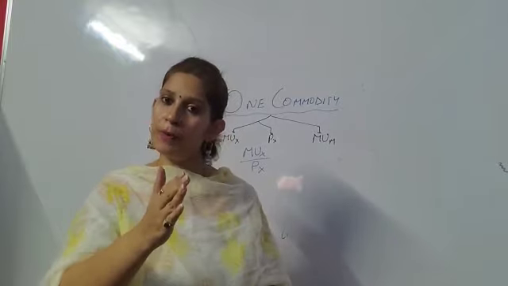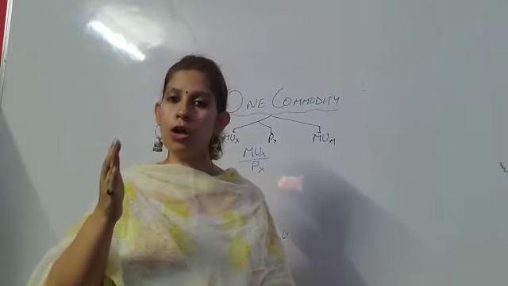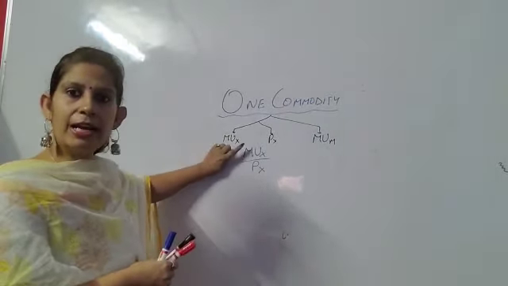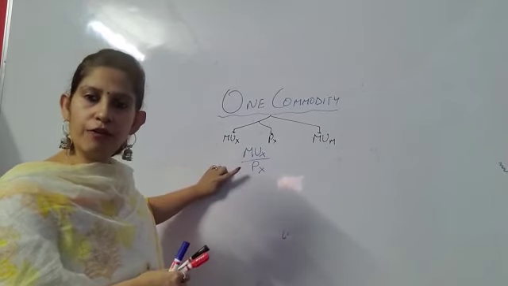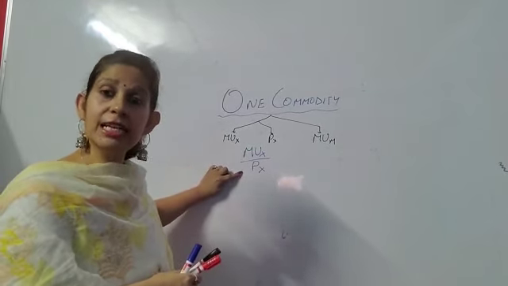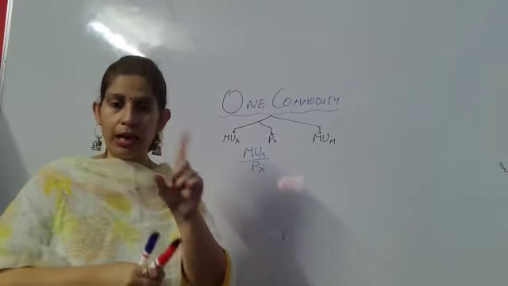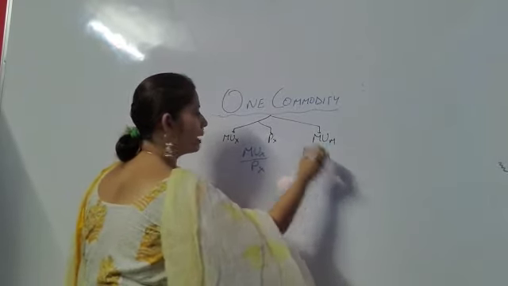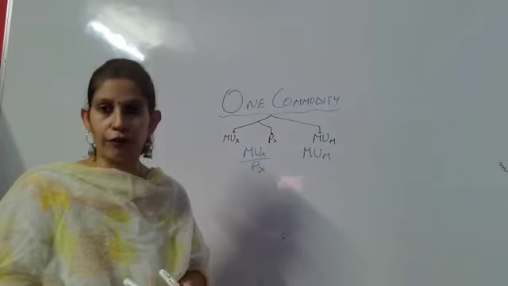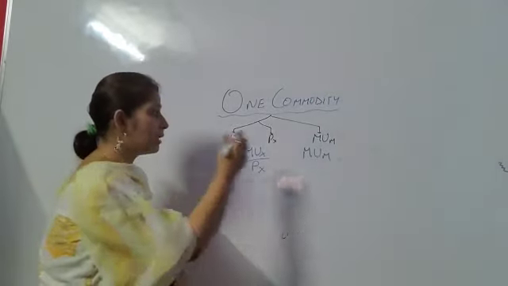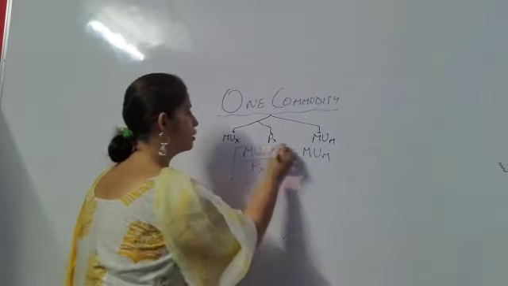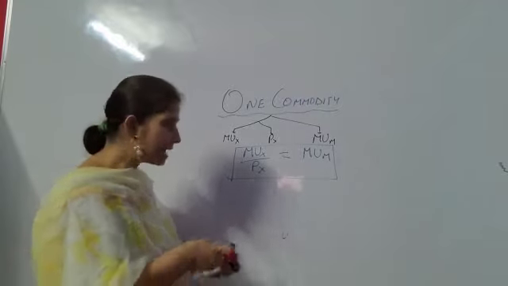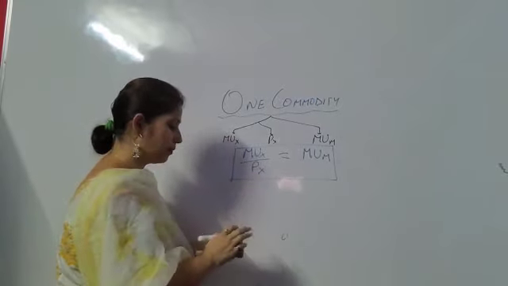By spending 10 rupees I am getting 20 utils. So what will be the utility of 1 rupee? 20 divided by 10. So if I divide marginal utility of x by price of x, I get the utility derived from 1 rupee. And now I will compare it with marginal utility of money, that is the utility which I should get from 1 rupee. So if they are equal, if I say marginal utility of x by price of x is equal to marginal utility of money, that is called consumer's equilibrium.